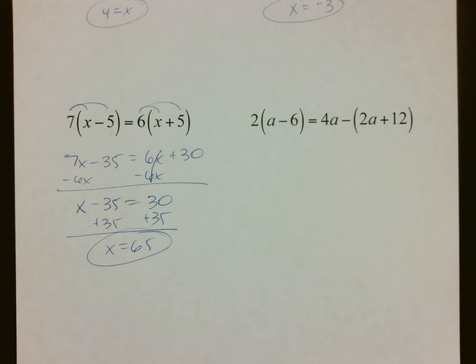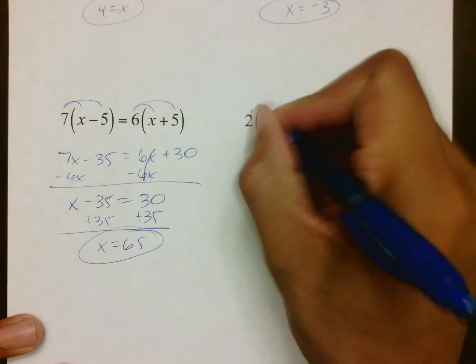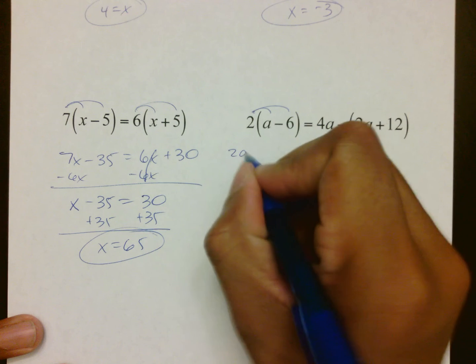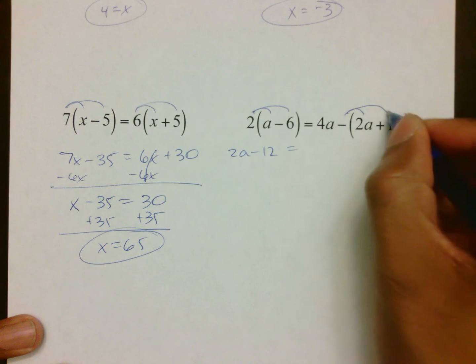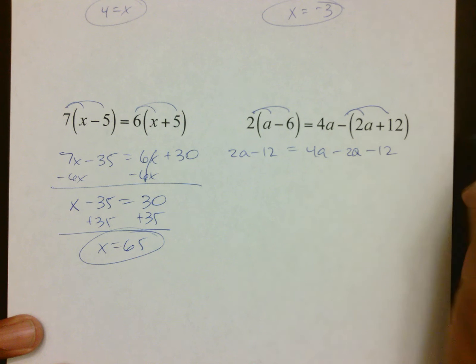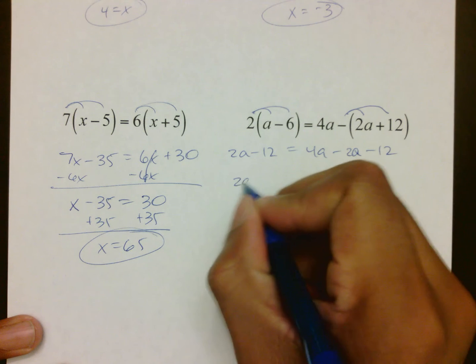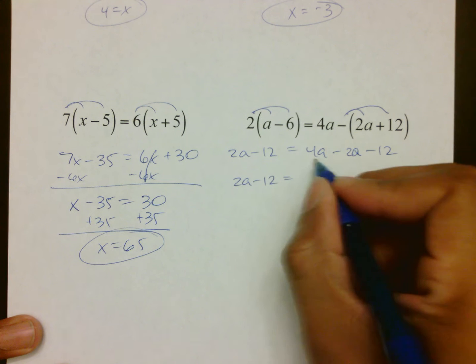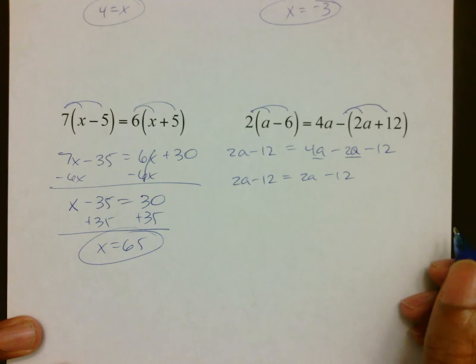Okay? And then the last one on this portion, again, this side is not simplified, so we're going to distribute. We get 2a minus 12 equals, on this side we have to distribute a negative, so we have 4a minus 2a minus 12. This side is not simplified, so we're going to rewrite our 2a minus 12. Over here, 4a minus 2a is 2a minus 12.